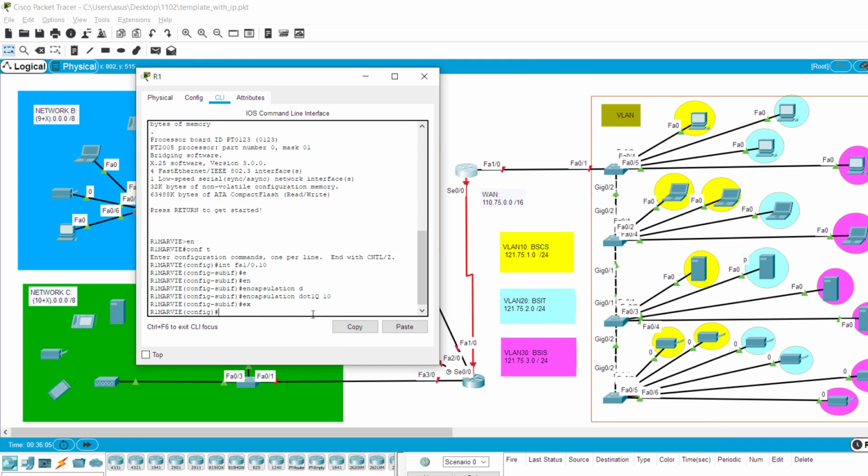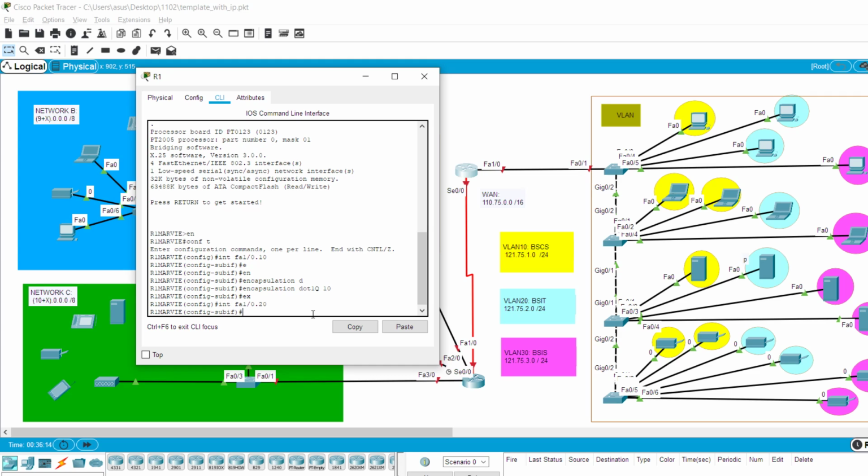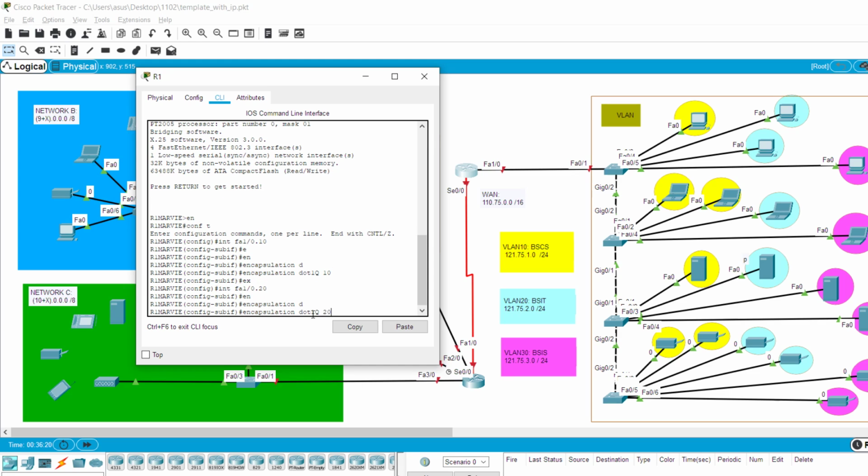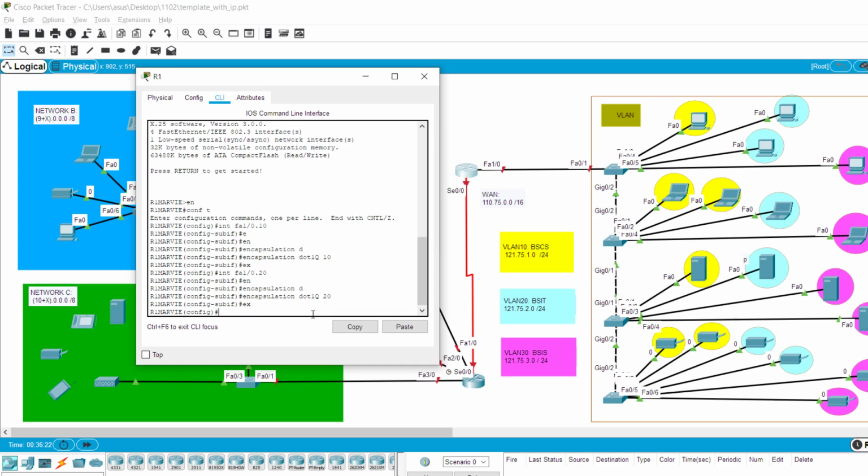So exit and then interface FA1/0.20. Okay, that's our VLAN. And then sub-interface mode, encapsulation, tab, and then D tab for dot1q, and then 20. And then exit.